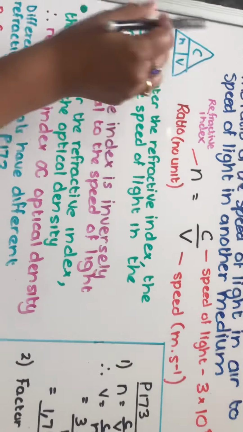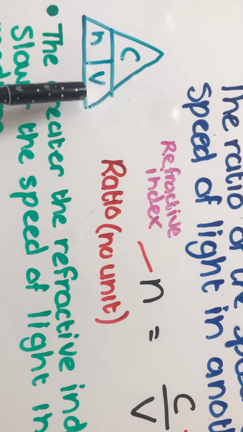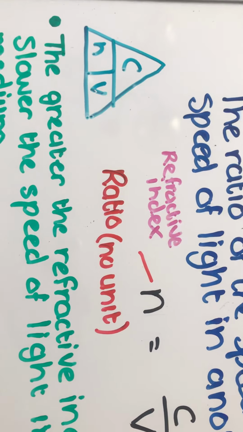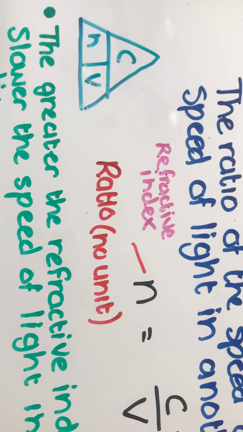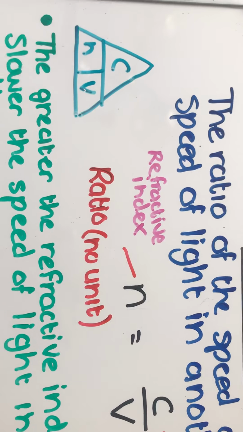If you want to use the magic triangle, it works like this. If you want to make v subject of formula, then v would equal c over n. If you want to make c subject of formula, then c equals n times v. And if you want to make n subject of formula, then n would equal c over v.